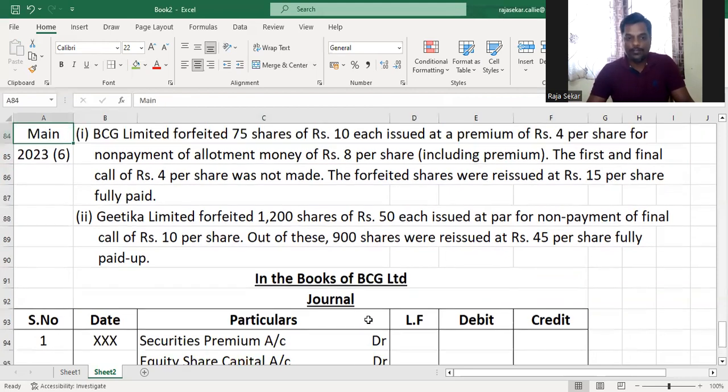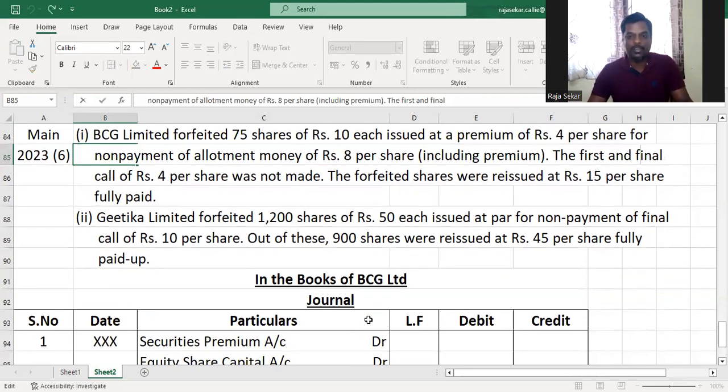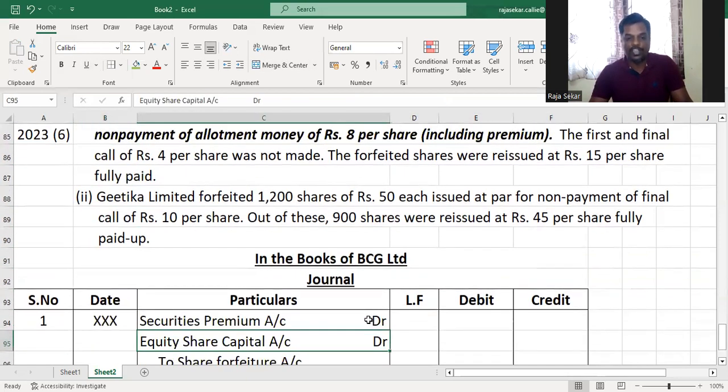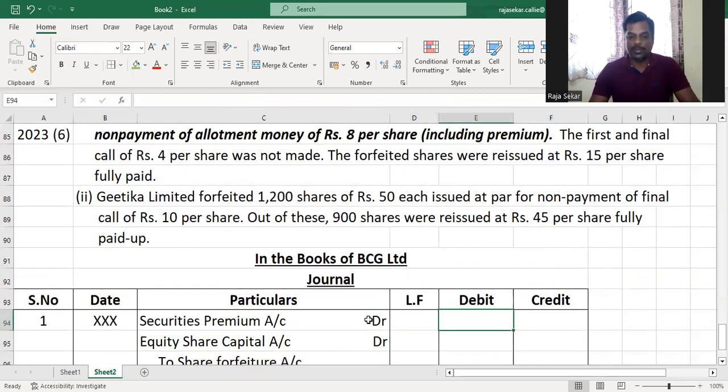The shares were forfeited for non-payment of allotment money, which included premium. So when the premium amount has not been paid, we'll debit securities premium account with the amount not paid: 75 shares, 4 rupees premium per share.